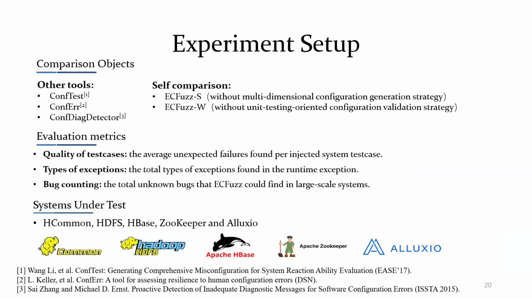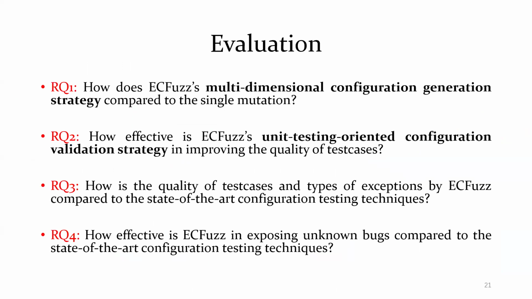Before showing the results, we describe this experiment setup. The comparison objects include other tools and self-comparisons. We measure the target through effectiveness metrics for evaluation, including quality of test cases, types of exceptions, and bug counting. And we choose 5 mature and widely used larger-scale systems as the systems under test, including HCommon, HDFS, HBase, Zookeeper, and Alluxio. We show the evaluation of ECFuzz by answering the above 4 research questions.